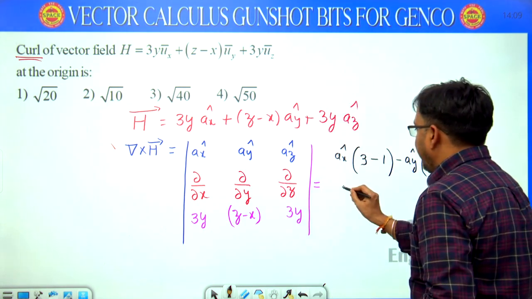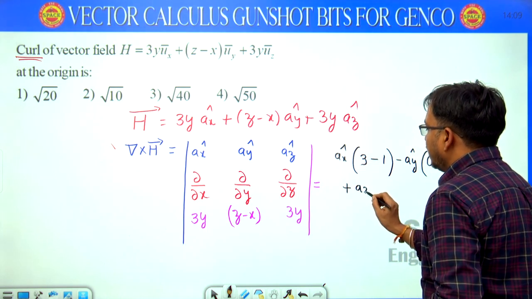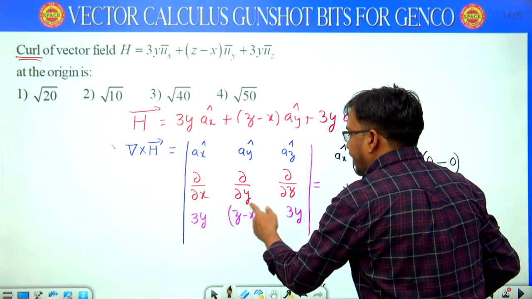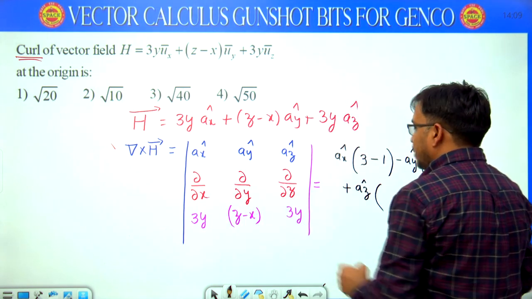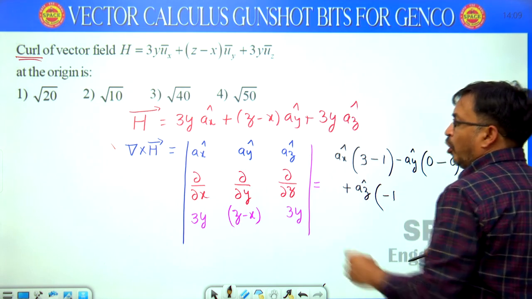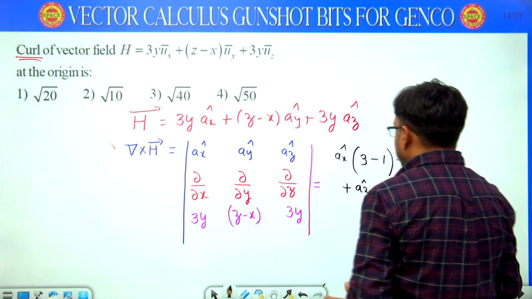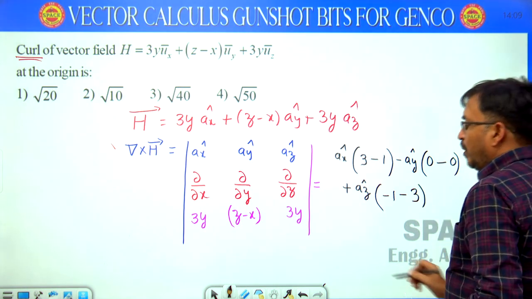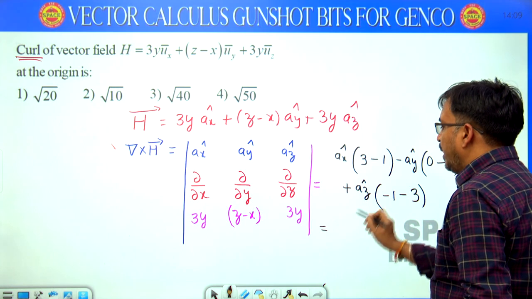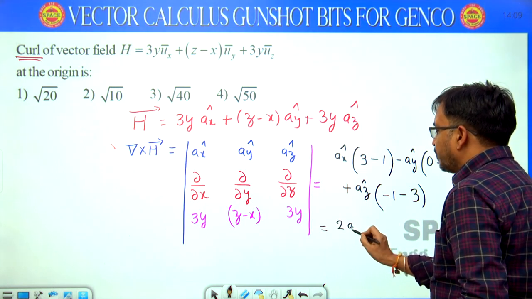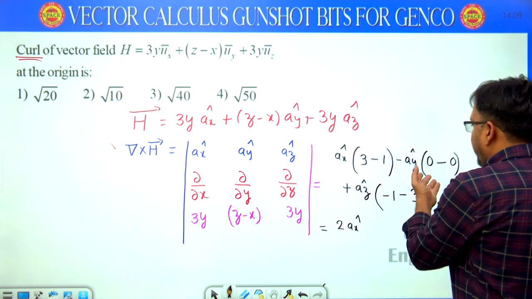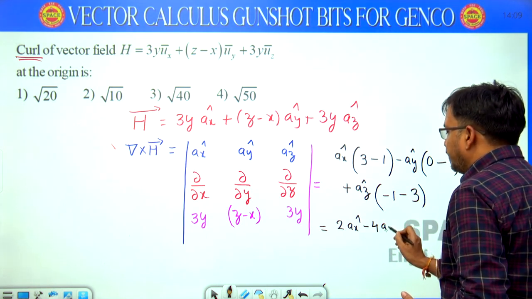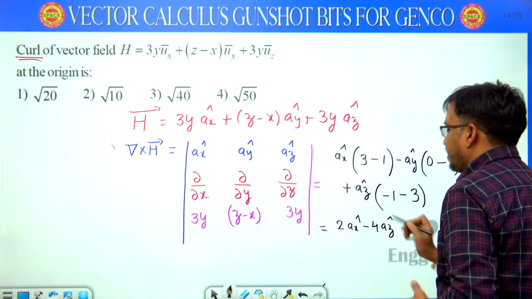Then az cap into dou by dou x of (z minus x), that is minus 1, minus dou by dou y of 3y, that is 3. So this equals 3 minus 1, that is 2 ax cap, there is no y component, and minus 1 minus 3, that is minus 4 az cap. This is the curl of H.